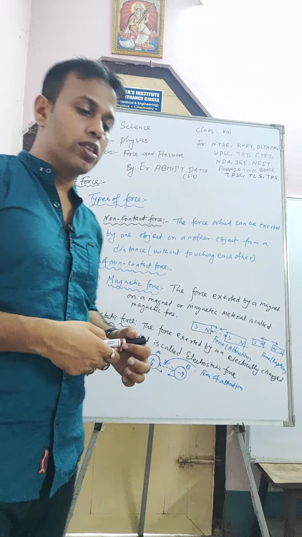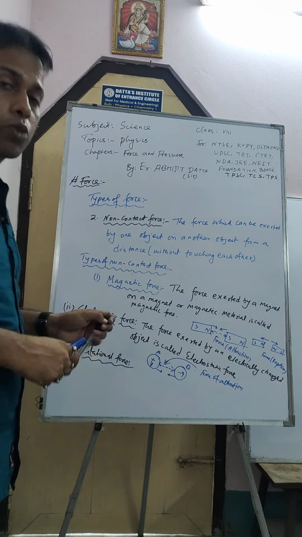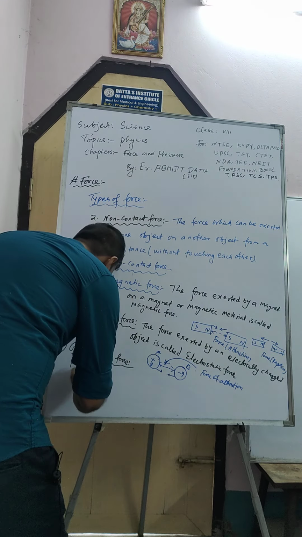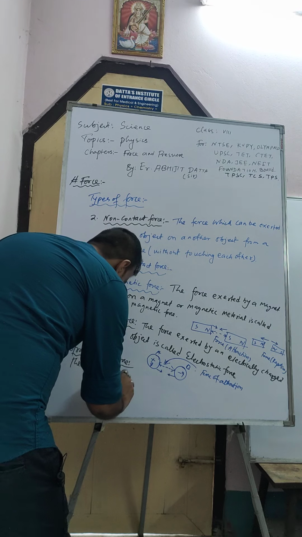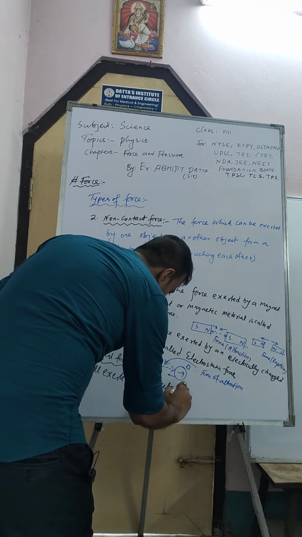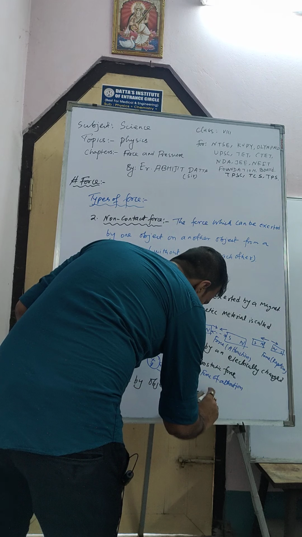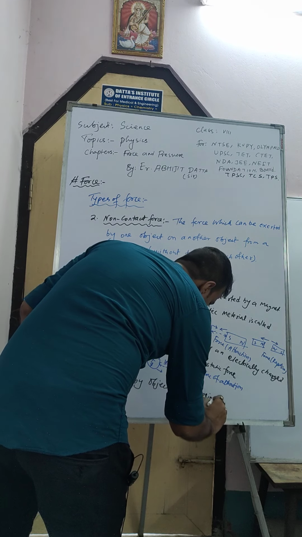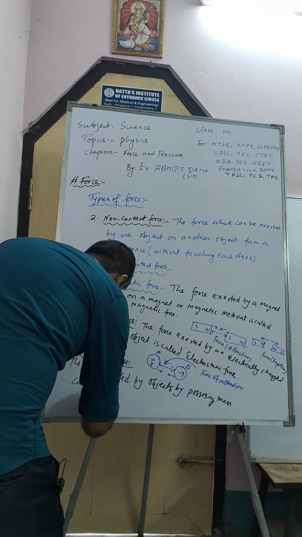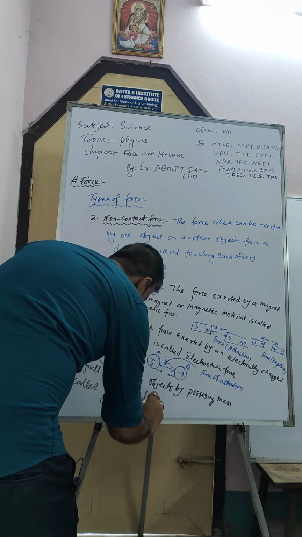So, what is the definition of the gravitational force? The pull exerted by an object possessing mass is called gravitational force.